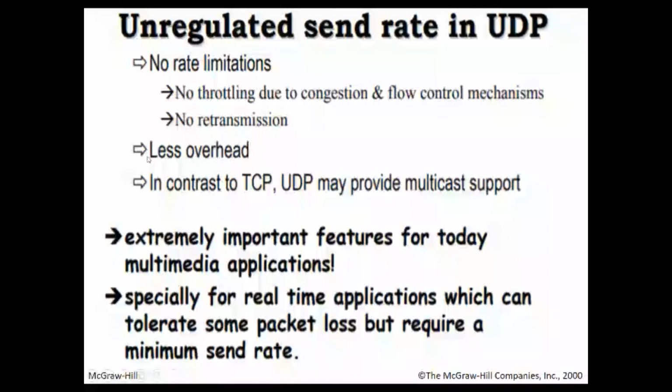The header is very simple. And in contrast to TCP, UDP may provide multicast support. Because it's a lightweight protocol, it's extremely suitable for multimedia and real-time applications, especially those which can tolerate some amount of data loss but cannot tolerate delay. So where delays are not tolerable, UDP is preferred.